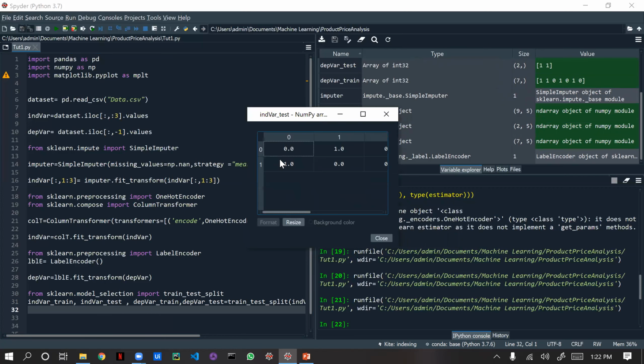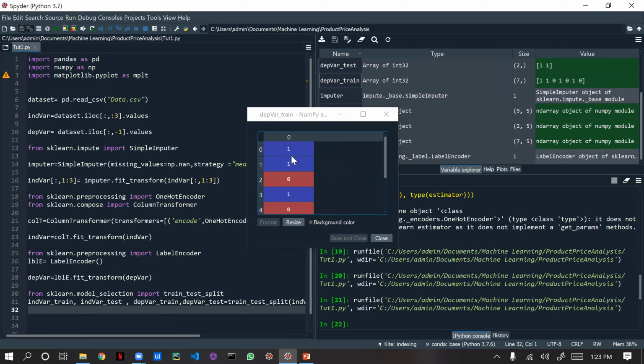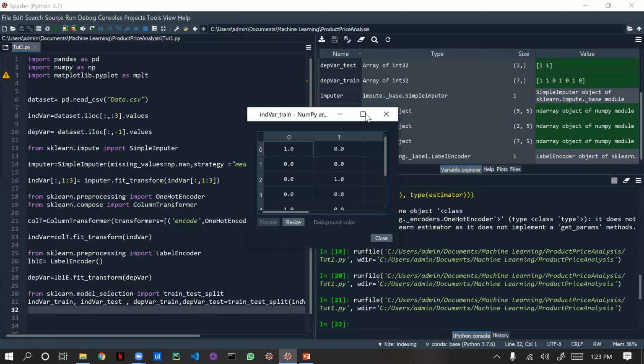So if you see, we have two data. Two data is just 20% of the data, correct? The same thing would happen for dependent train and dependent test. Here we have 6 data, and in dependent we have 20% of the data as dependent test. So now we have split the data randomly by using this sklearn model selection for dependent and independent train and test. Now what happened? We have converted the data from a text format to a machine readable format, even though the data is not in a proper format. Wait, let me open this independent train itself.